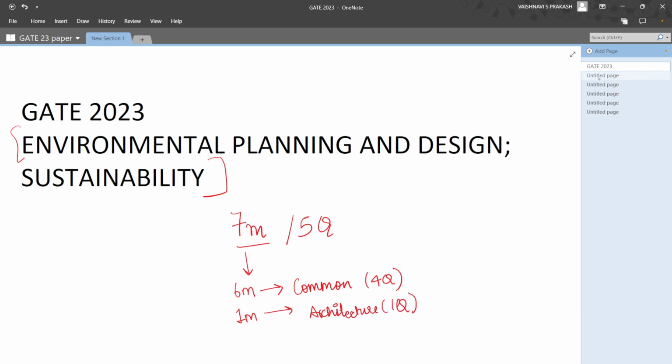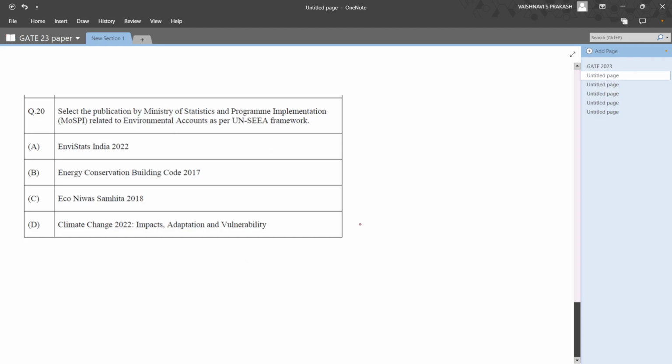So let's look at the first question that is related to this topic. It says select the publication by Ministry of Statistics and Program Implementation related to environmental accounts as per UNSEEA framework. So let's first highlight some key words that will help us solve this question.